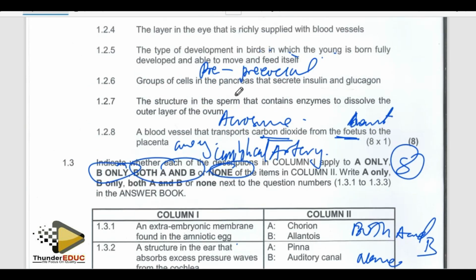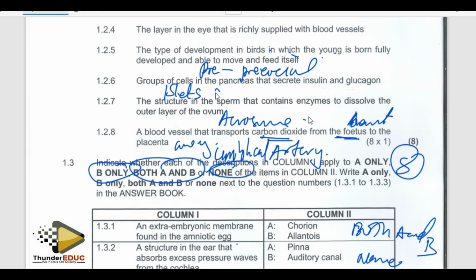A group of cells. Oh, thank you very much, Nadia. You're saying a group of cells in the pancreas that secrete insulin and glucagon. How do we call those cells? We call them islets. This one disturbs the students with their spelling.